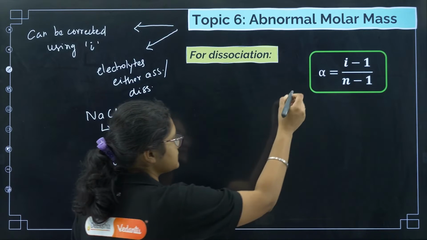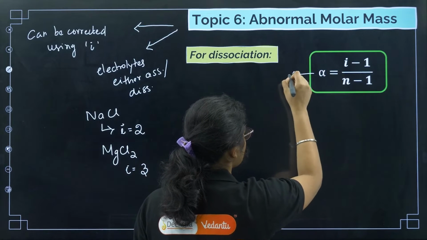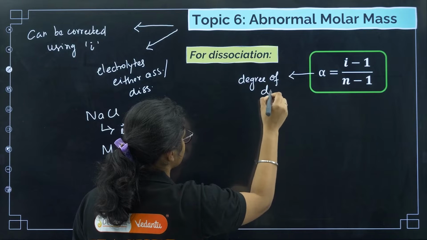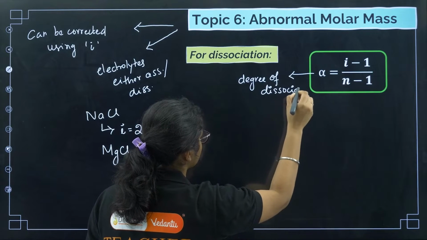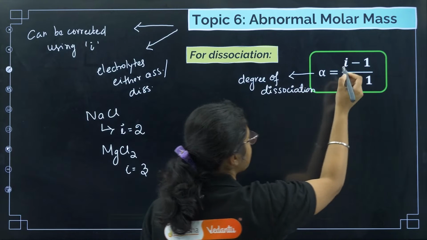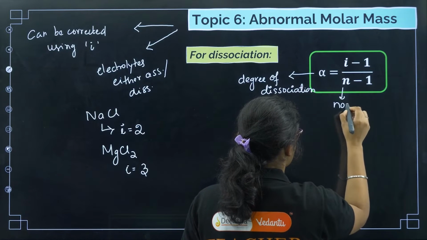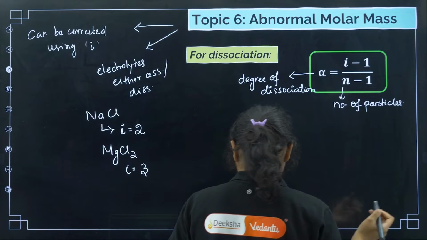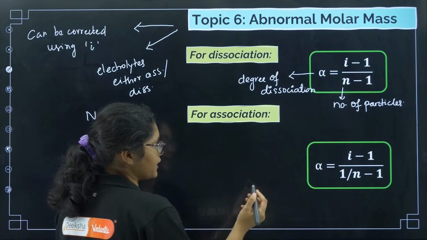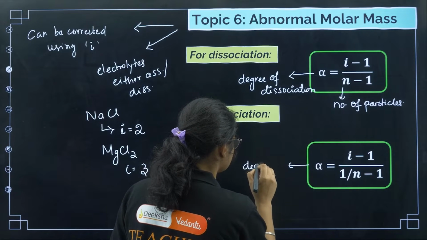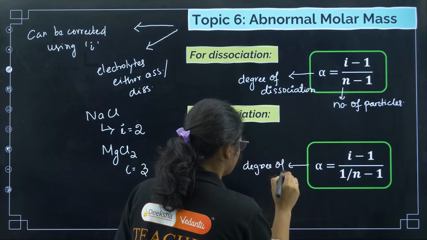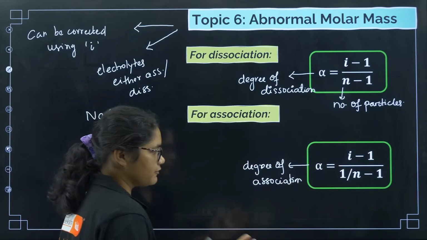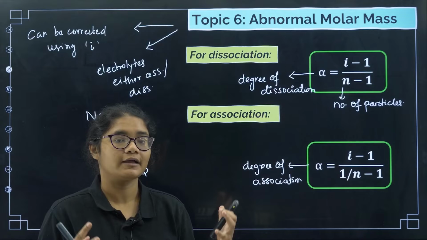So for dissociation, this is the formula: alpha is equal to I minus 1 by n minus 1, where alpha is the degree of dissociation, I is your Van 't Hoff factor, n is the number of particles. Okay, now coming to association, we will have again this one, alpha will be your degree of association, and I is the Van 't Hoff factor, n is again the number of particles that get associated.